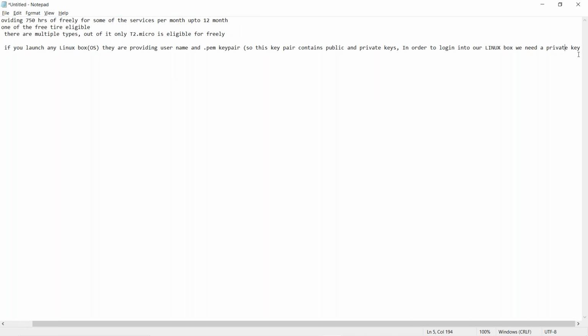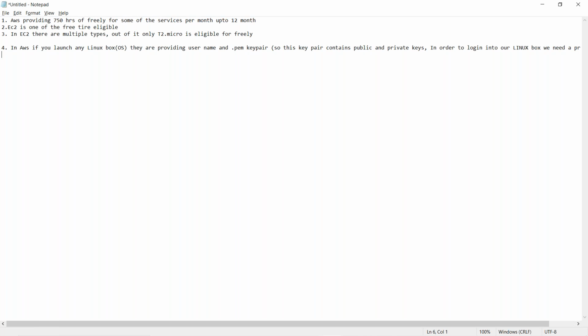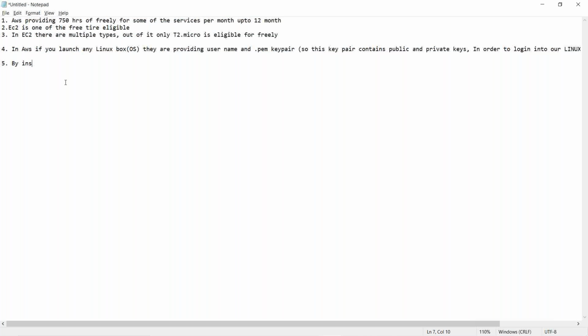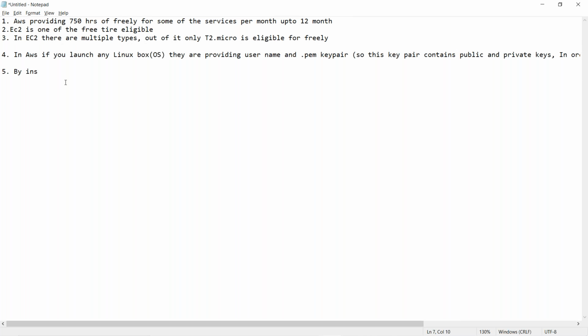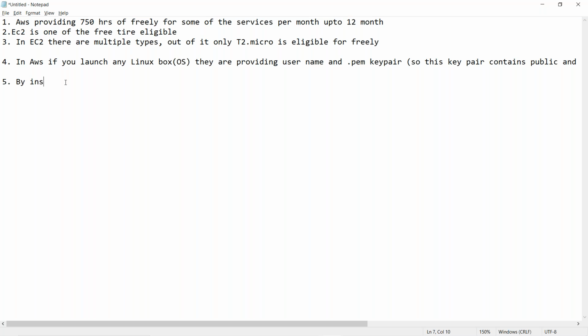Can you make it a little bit bigger, maybe Control plus in the notepad? Okay, good. By installing this Putty, we will get two components.